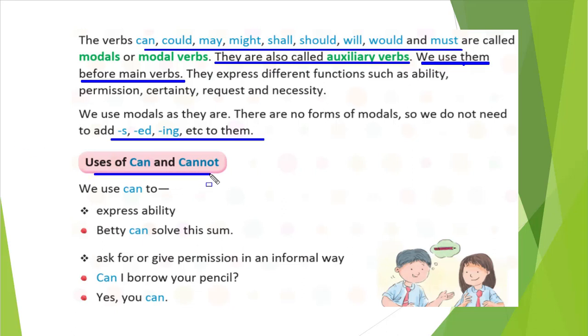Use of can and cannot. How can we use can and cannot? We use can to express ability, when we are showing some ability. Betty can solve this sum, right? So Betty has the capability to solve that sum, which we show with can. Betty can solve this sum. Also we use can when we are talking about permission in an informal way. That time also we will use can: can I borrow your pencil.